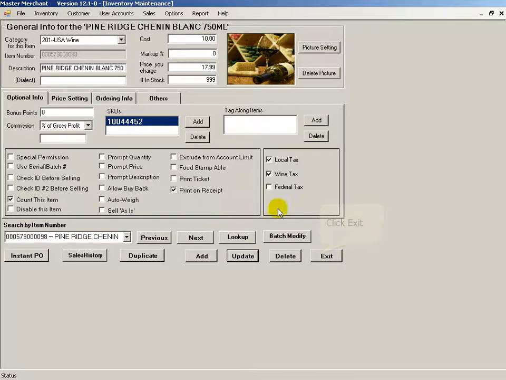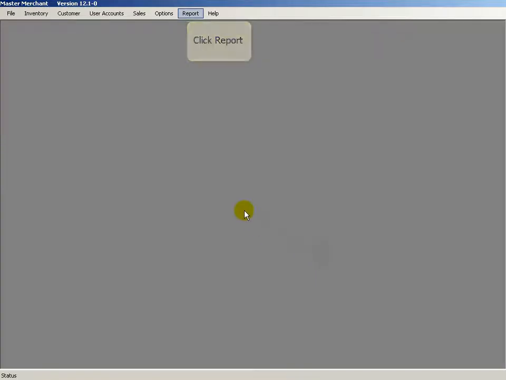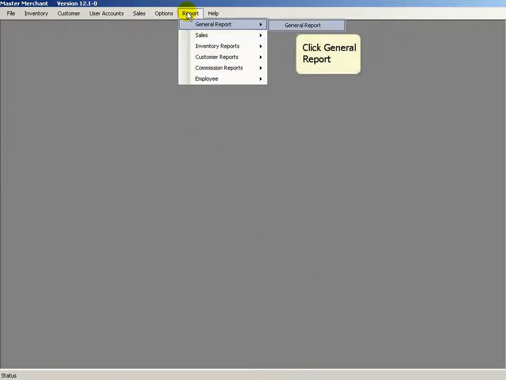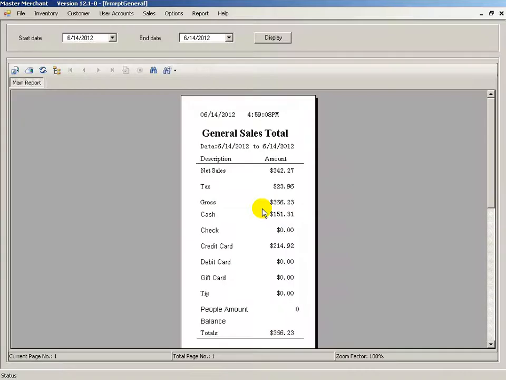Click Exit. Click on Report and this system will show you daily general report. You can see the sales, cost, gross margin, and more.